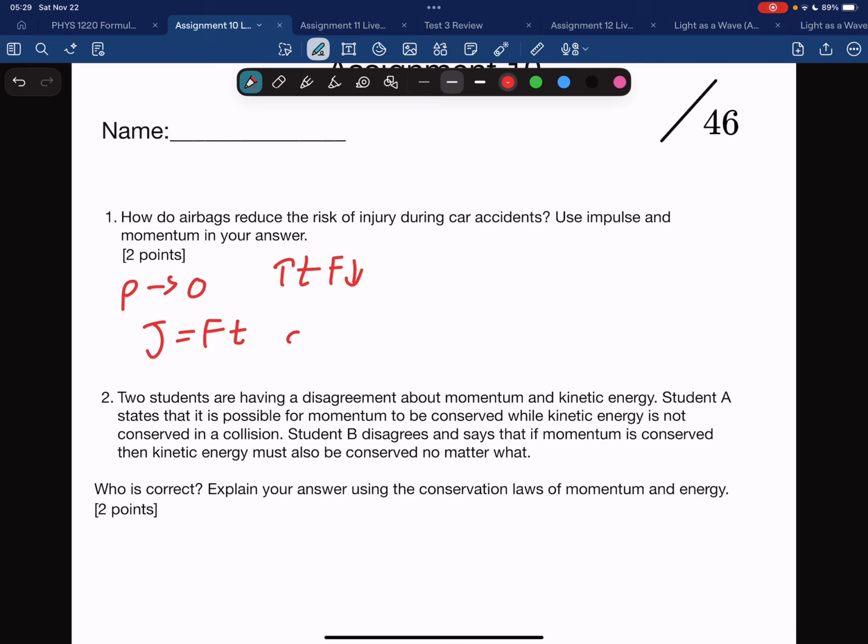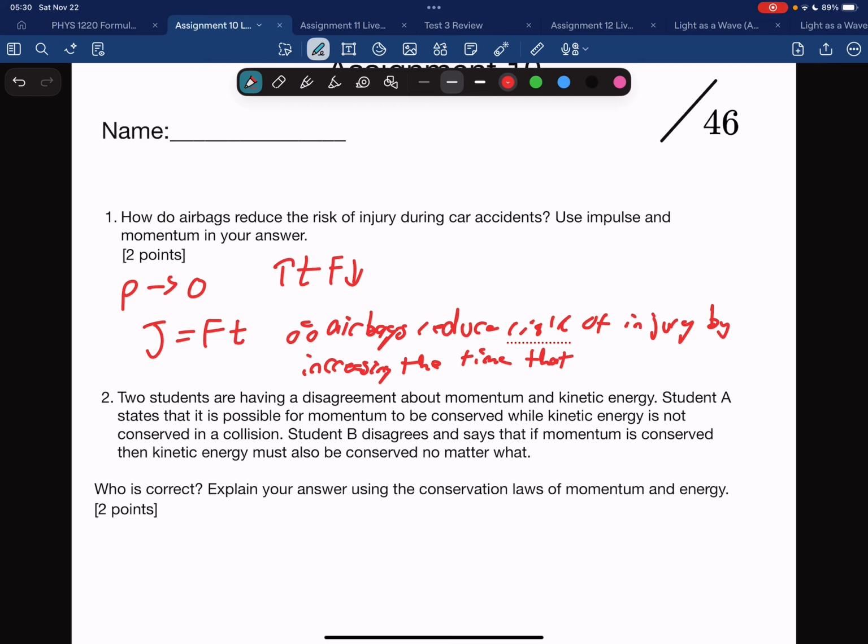So therefore, airbags reduce risk of injury by increasing the time that the force is delivered over.